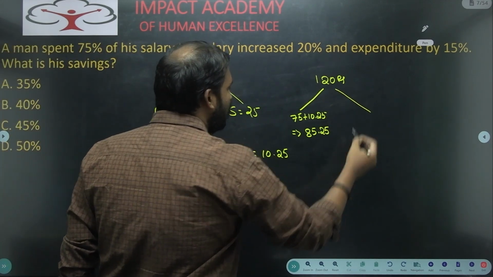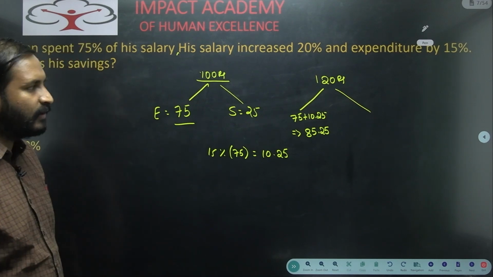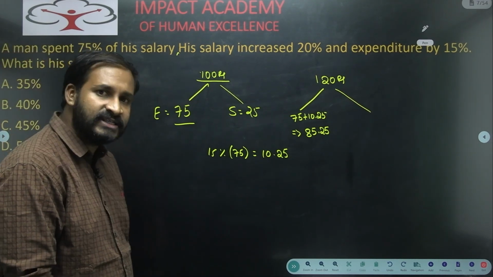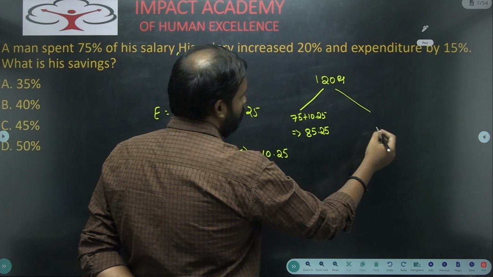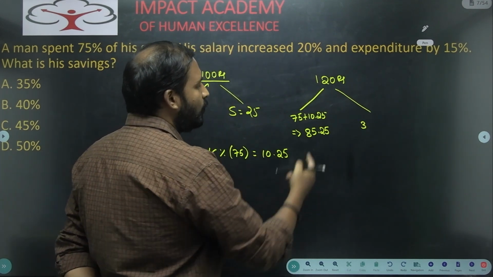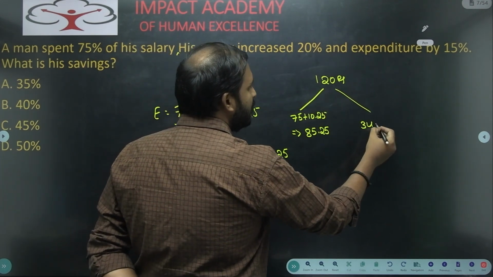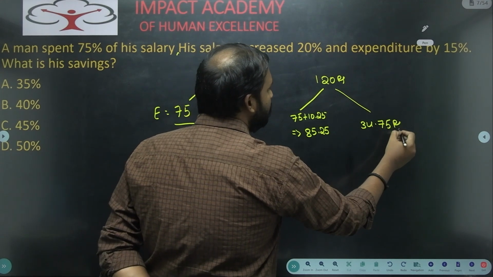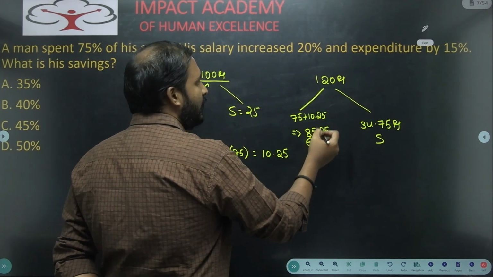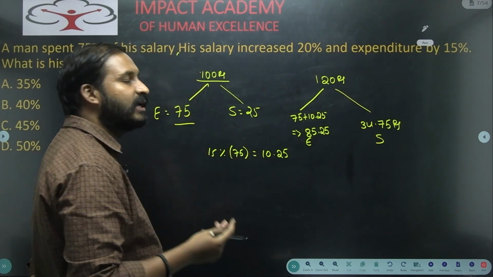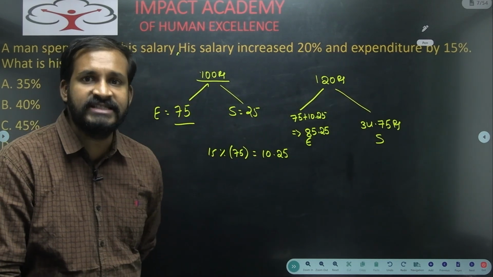So out of 120, if 86.25 is his expenditure, what will be his savings? His savings will be some around, okay, 33.75 rupees. This is his expenditure and this is his savings. So 120 minus 86.25, you will get 33.75 rupees as his savings.